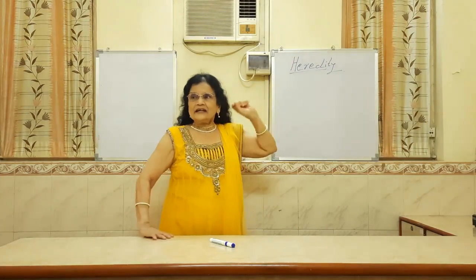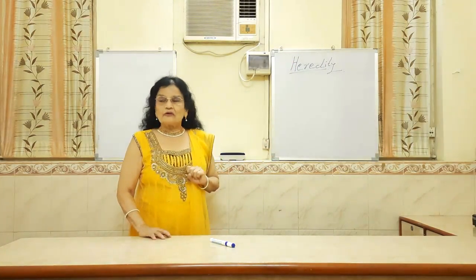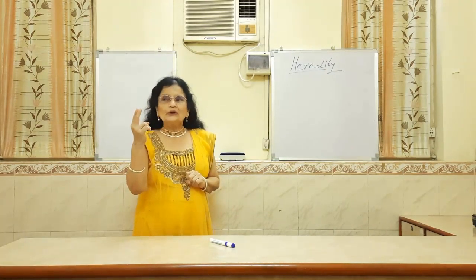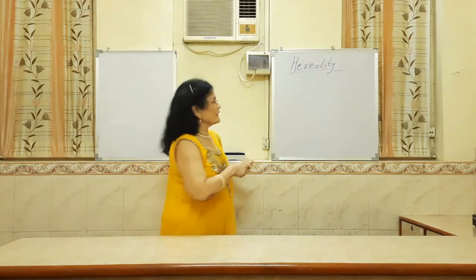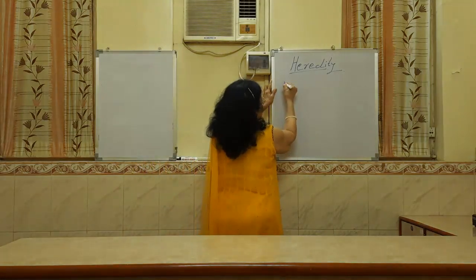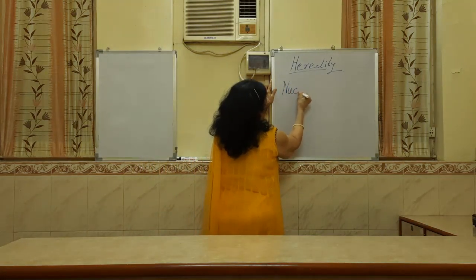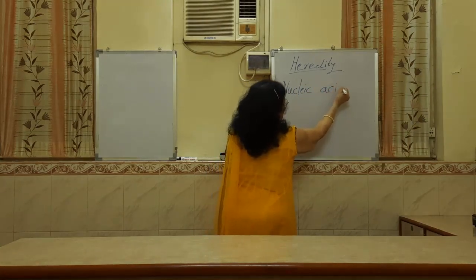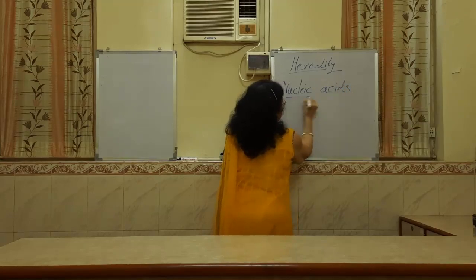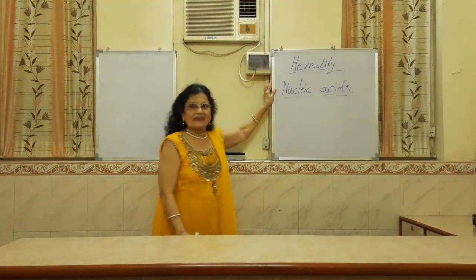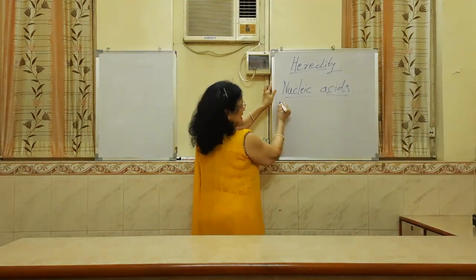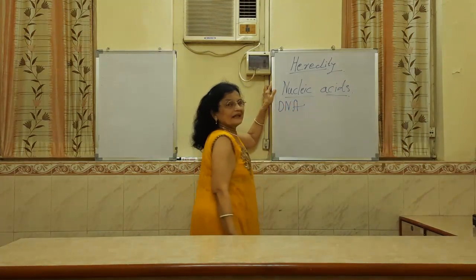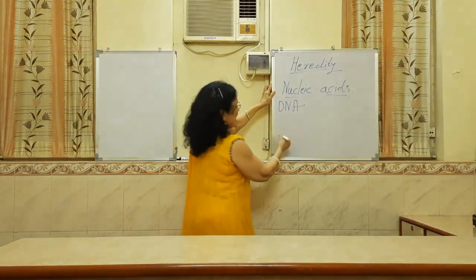Now in the heredity chapter, first of all, we will have to study two nucleic acids. They are DNA and the second one is RNA.